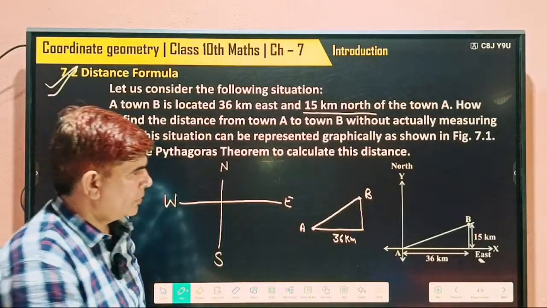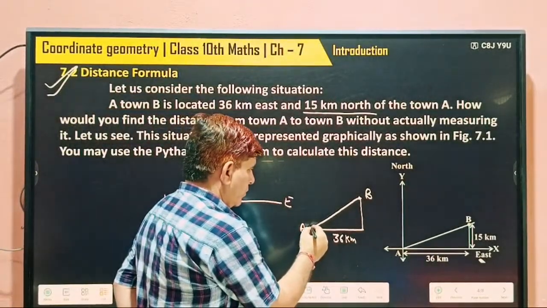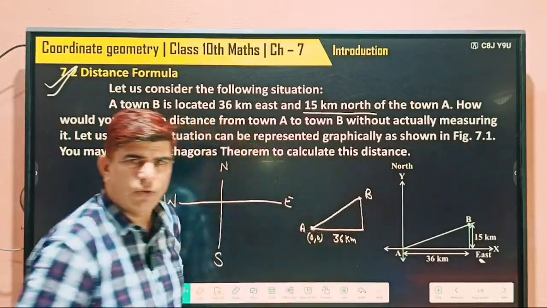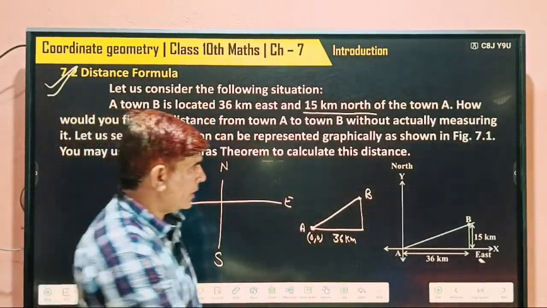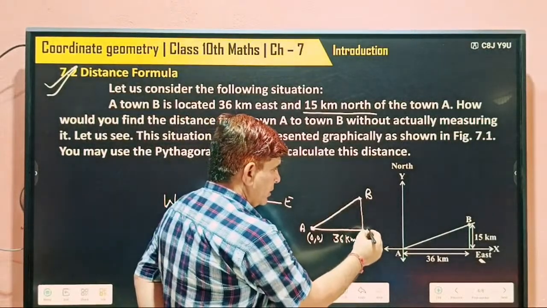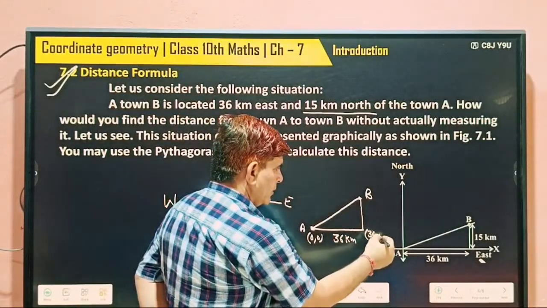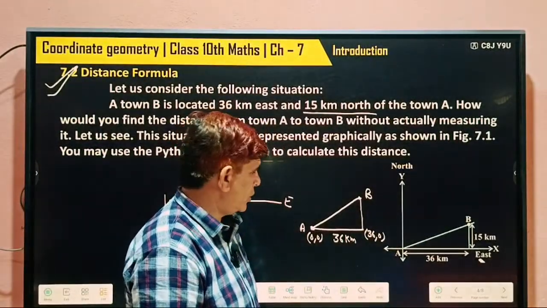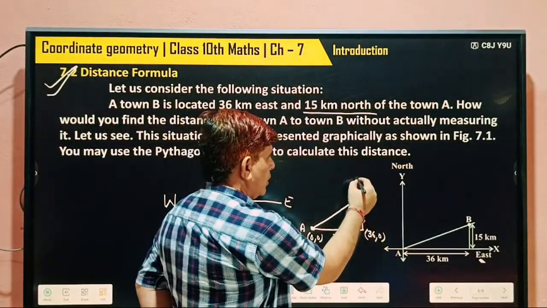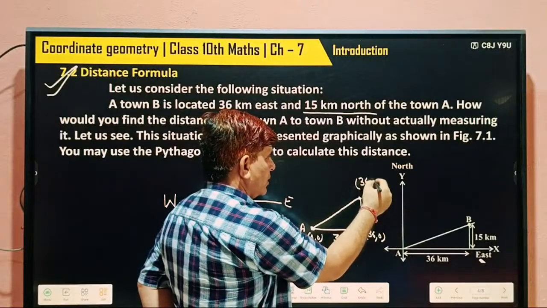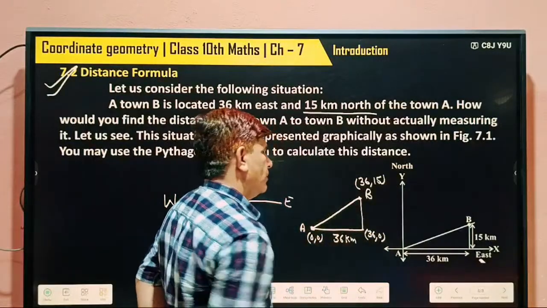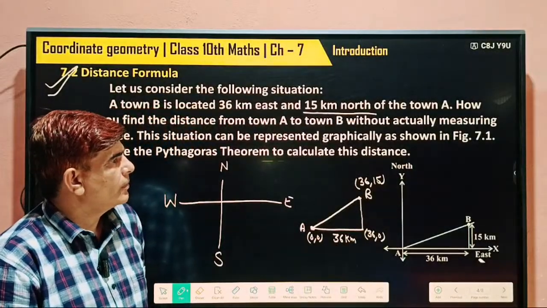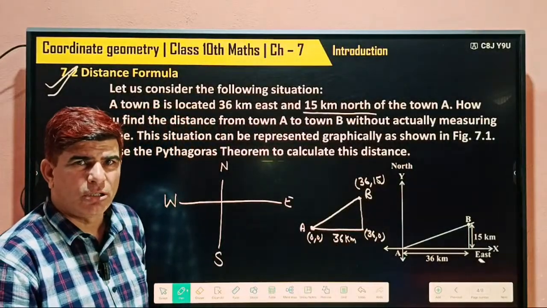Understood? So what are the coordinates of this point? This is 0, 0. We are starting from here. And what are the coordinates of this point? 36, 0. And what are the coordinates of this point? 36 kilometers and 15. Not understood?